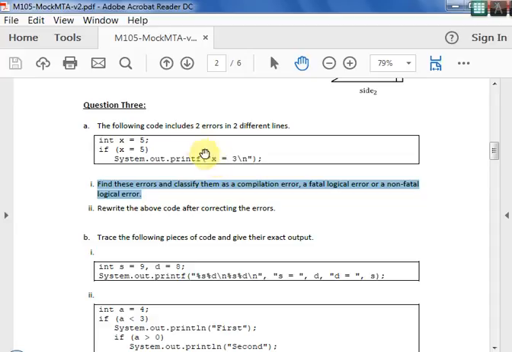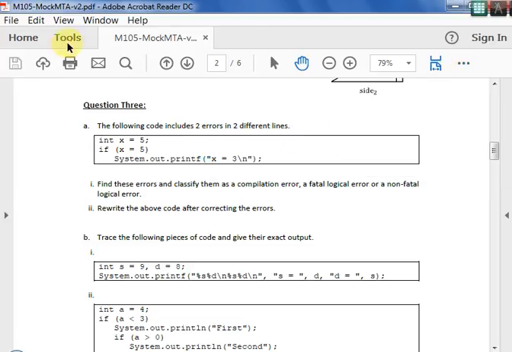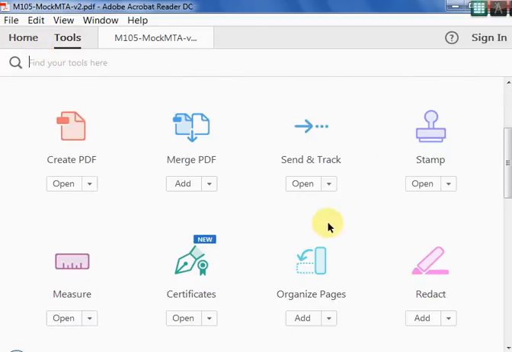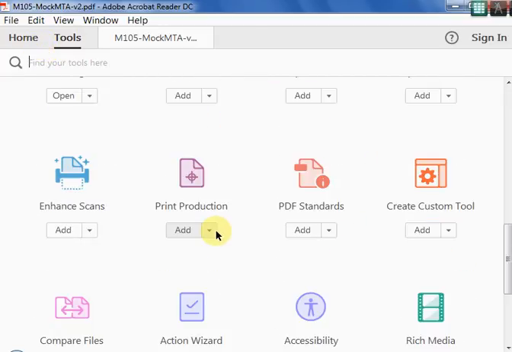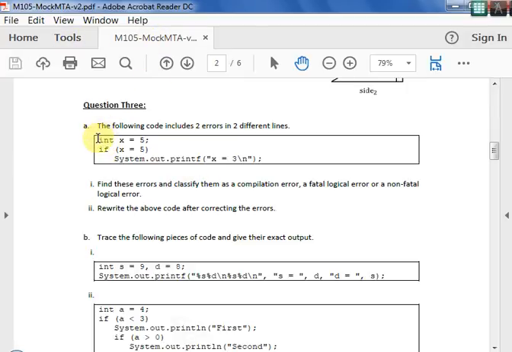So this is the code what you have here. Let me take this code into a snapshot over here. Fine, this is the code what I have here.